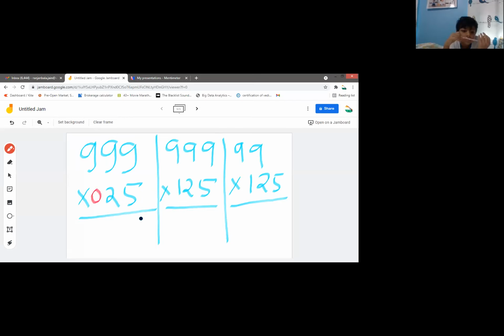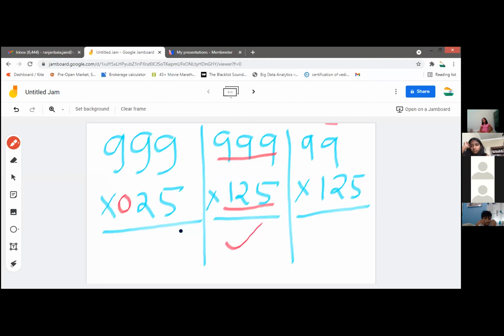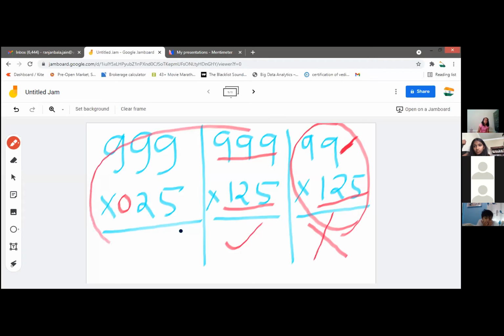Here there are 3 digits, so again use the same method. But in this case, when 99 has fewer digits and the other number has more digits, Nikhilam Sutra cannot be applied. This requires another type of formula. Only in the first two cases can you use Nikhilam Sutra.